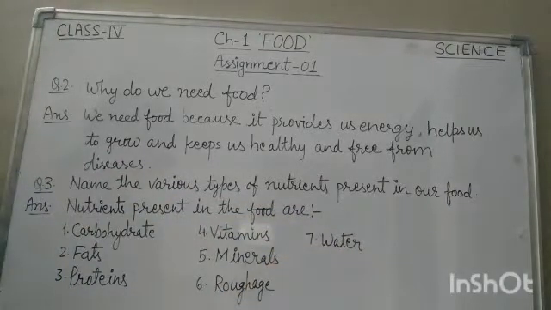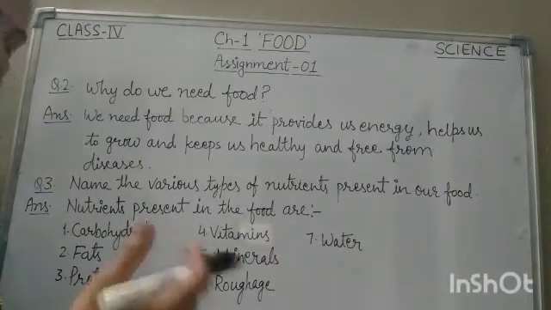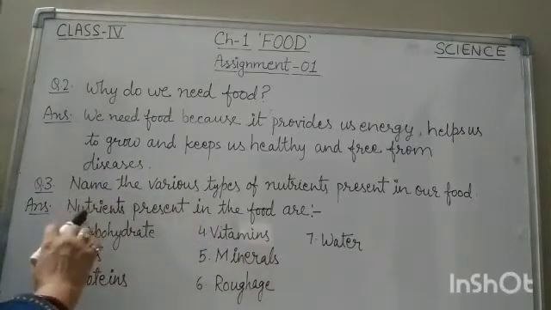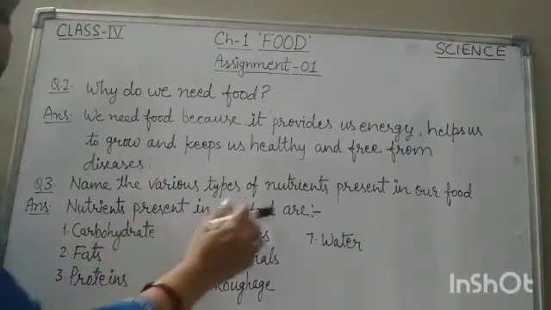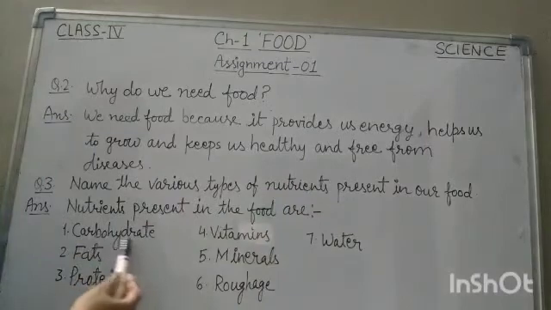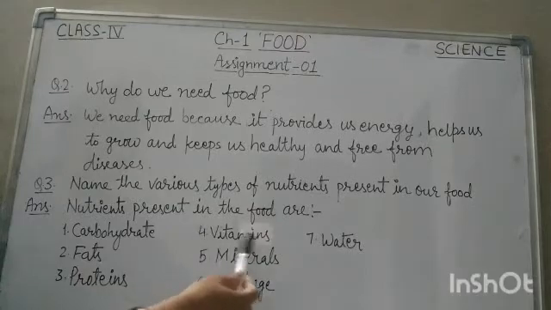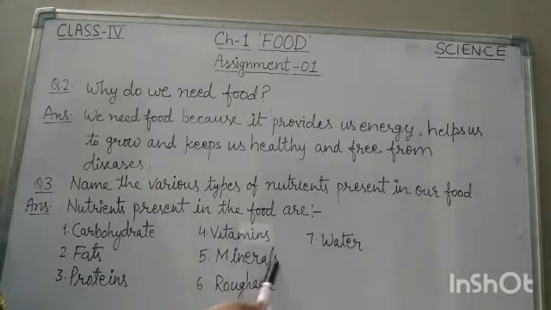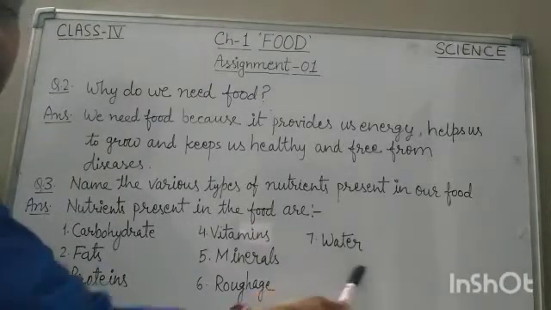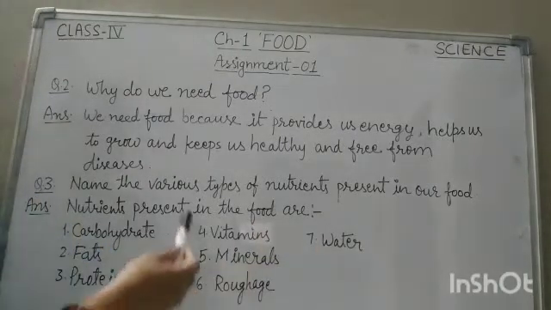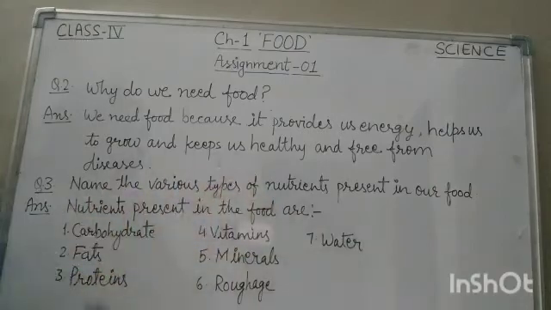So we have learned in first chapter different types of nutrients. Nutrients present in the food are number 1 carbohydrates, number 2 fats, number 3 proteins, 4 vitamins, 5 minerals, 6 roughage and 7 water. Okay, so these are the nutrients present in our food.